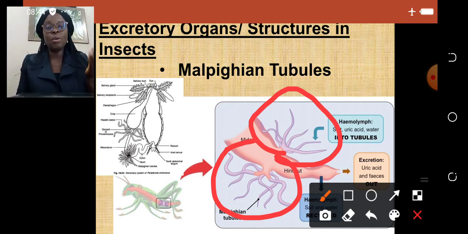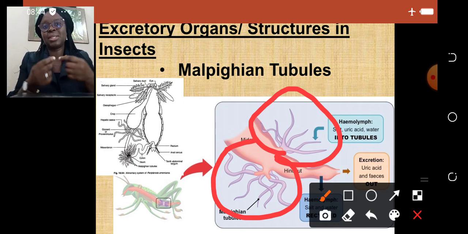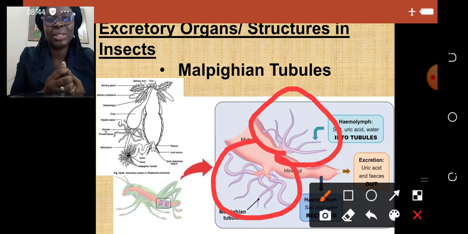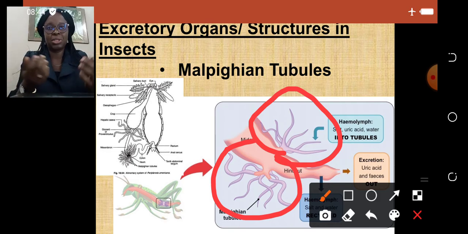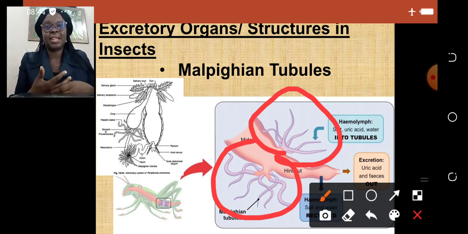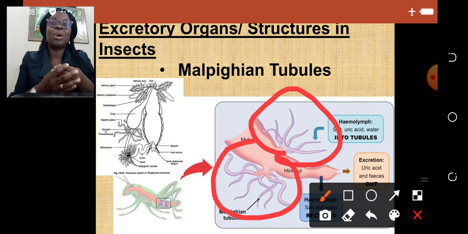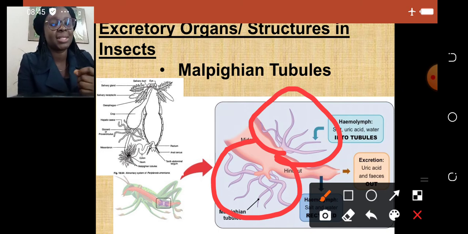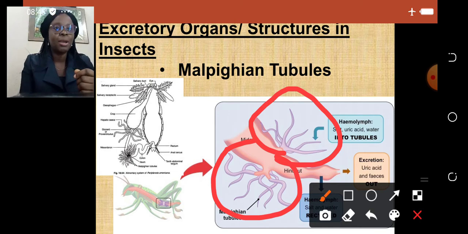In fact, in their own case, most of the time their body keeps reabsorbing water, and by the time they are passing out their waste product of metabolism, it comes out in a semi-solid form, like our cockroaches. Insects around us, we see their waste product of metabolism around us. It comes out in form of uric acid and is usually in semi-solid form.